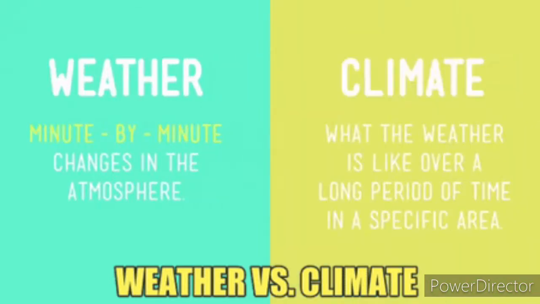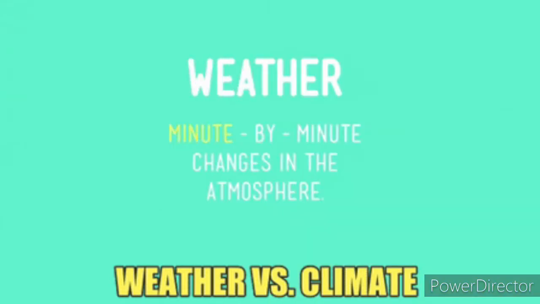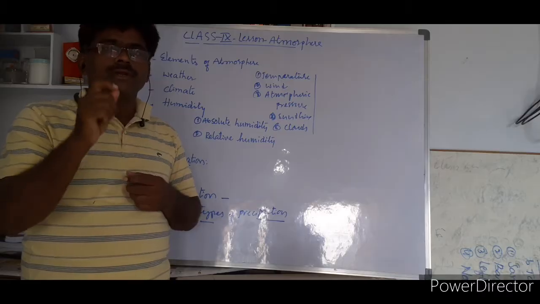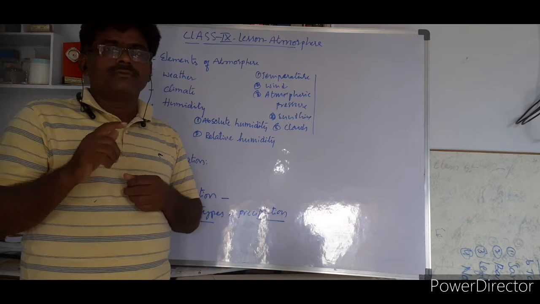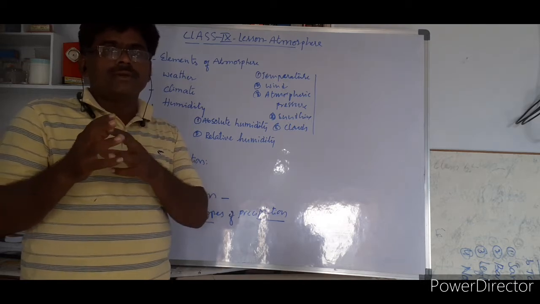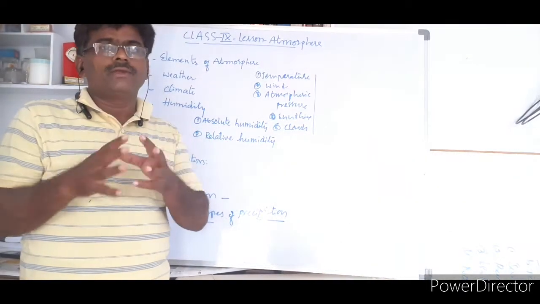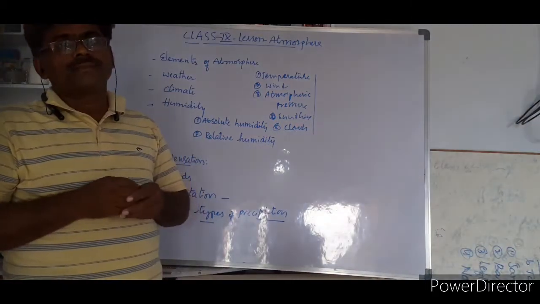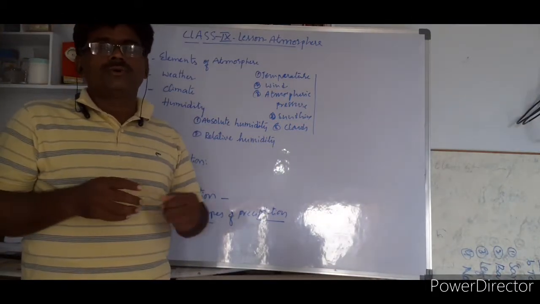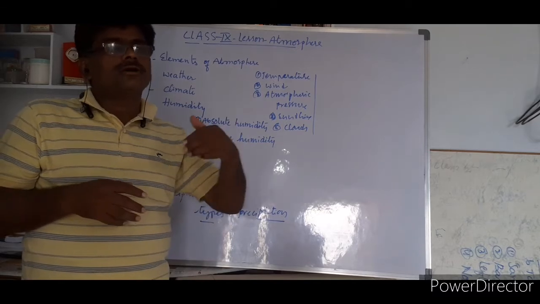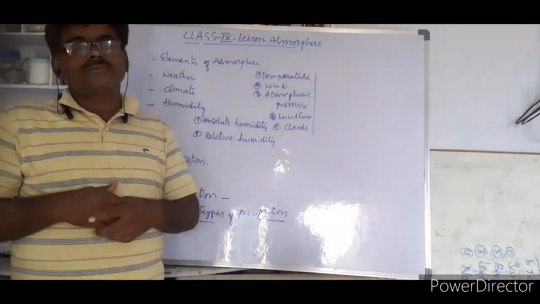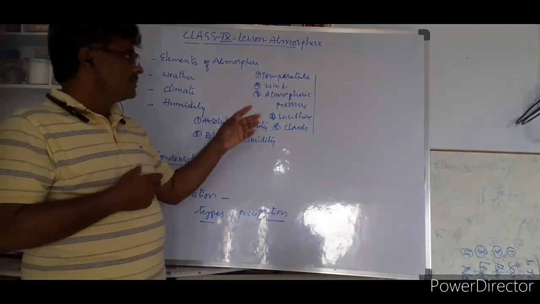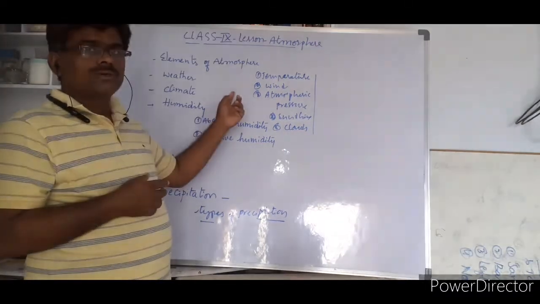You got the point? Once again, weather is nothing but the description of atmosphere in a short period. Today's weather is good, evening weather is good, morning weather is good. It will be maximum 10 days; if you study within that, we call it weather. Today's match is postponed due to bad weather. We can't say due to bad climate. So here weather indicates description of atmosphere in a short period.